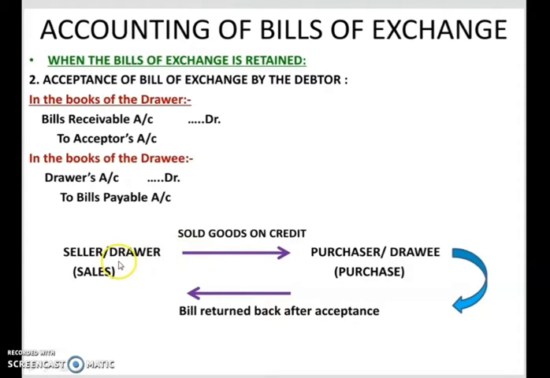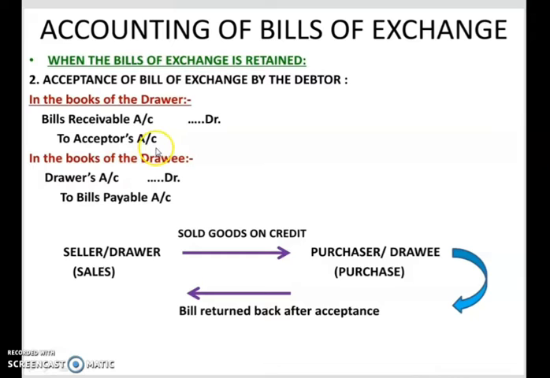Now who is having that bill? The bill is with the seller. So when this bill comes back, at that time also one journal entry has to be passed. So the second journal entry in this case is acceptance of bill of exchange by the debtor. Okay, the debtor giving the acceptance for that bill. From the drawer's point of view, what will be the journal entry? For the drawer, the bill is coming into the business. So bills receivable account debited to acceptor account.